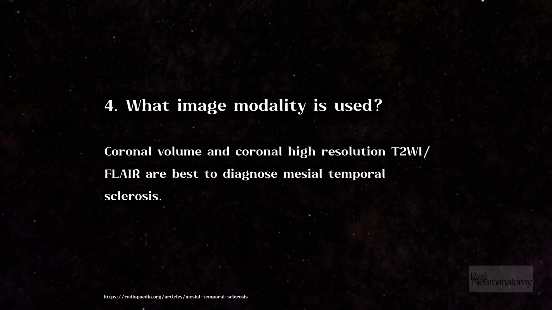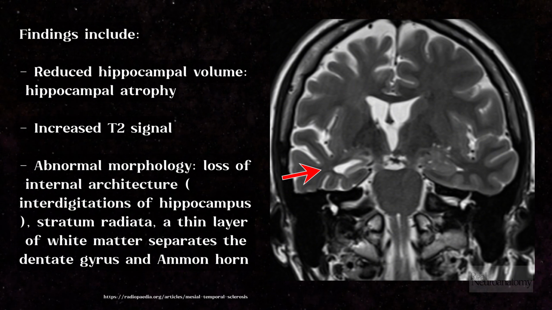4. What image modality is used? Coronal volume and coronal high-resolution T2WI (FLAIR) are best to diagnose mesial temporal sclerosis. Findings include reduced hippocampal volume, hippocampal atrophy, increased T2 signal, abnormal morphology, loss of internal architecture, and loss of interdigitations of the hippocampus. In the stratum radiatum, a thin layer of white matter separates the dentate gyrus and Ammon's horn.